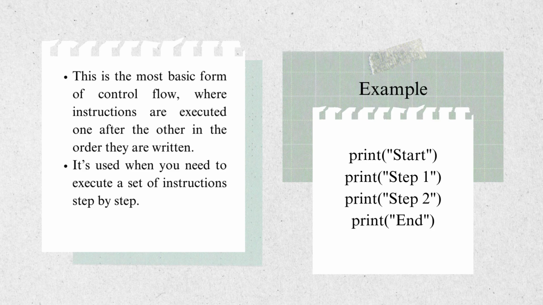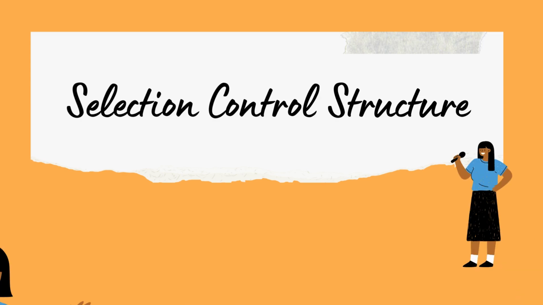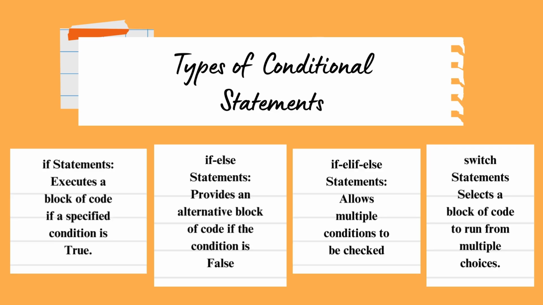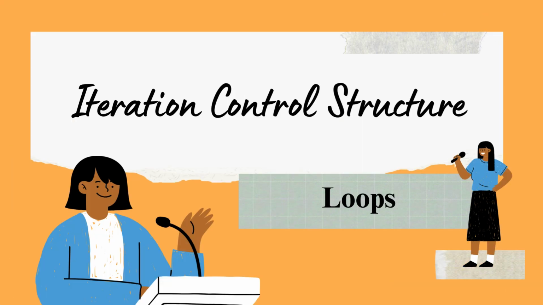Well, next we will look into the selection or conditional statements. Well, these control structures allow a program to choose between different paths based on the condition. Well, there are four types of conditional statements. They are if, if else, or nested if. Then switch statements.